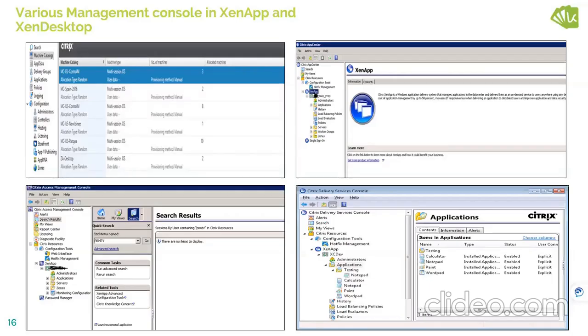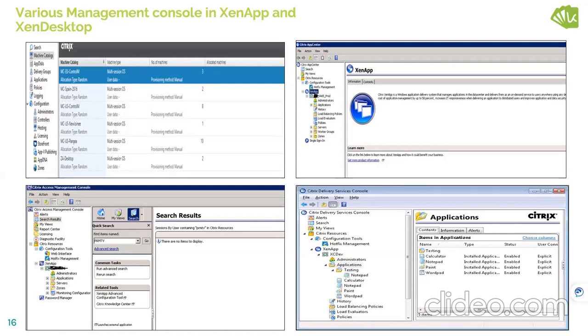Coming to the console, it's a management console, which is generally for administration, if you are a Citrix administrator or Citrix engineer. This console, we are not giving access to the users because this is for troubleshooting purposes, for any changes required, monitoring purposes, each and everything. From the console only, you are able to control each and everything.